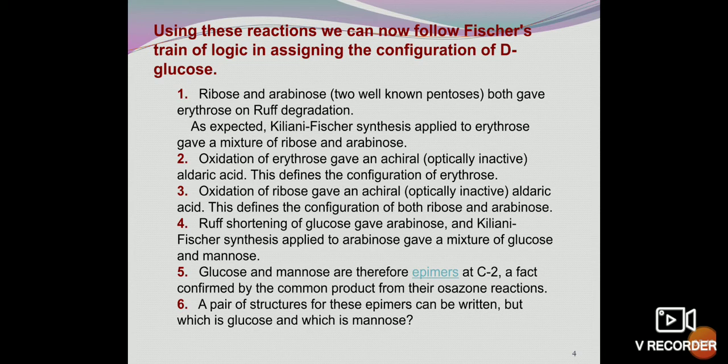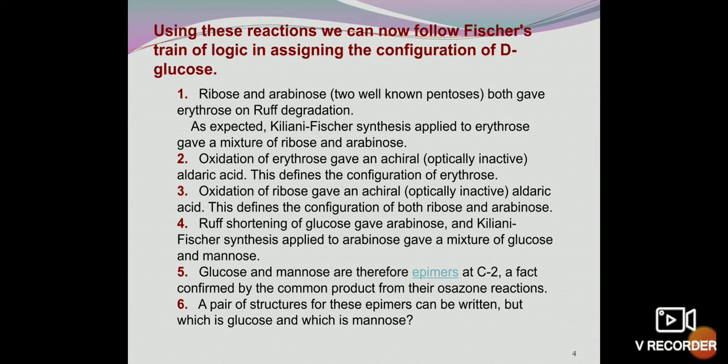Erythrose is a C4 sugar. Oxidation of ribose gave an achiral aldaric acid. This defines the configuration of both ribose and arabinose, C5 sugars. Ruff shortening of glucose gave arabinose, and Kiliani-Fischer synthesis applied to arabinose gave a mixture of glucose and mannose. Glucose and mannose are therefore epimers at C2, a fact confirmed by the common product from their osazone reactions.